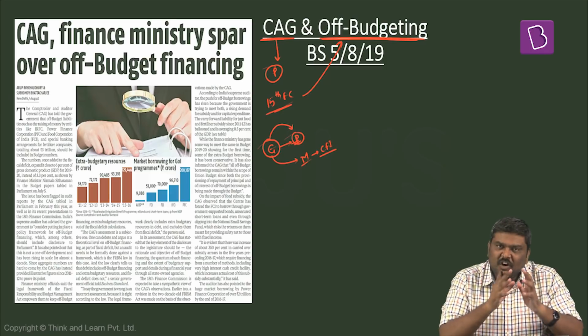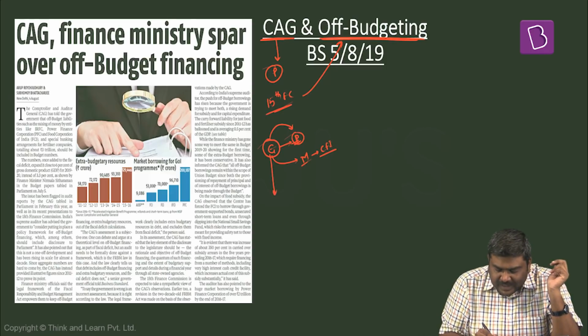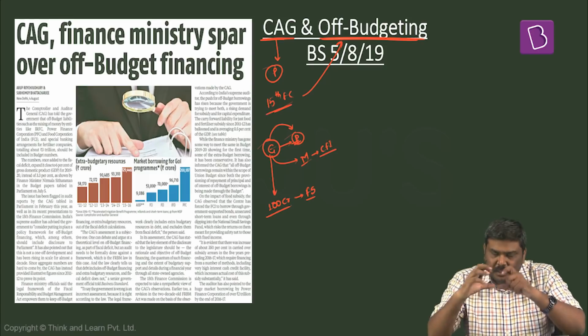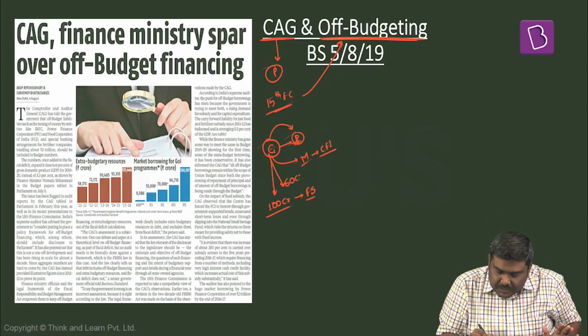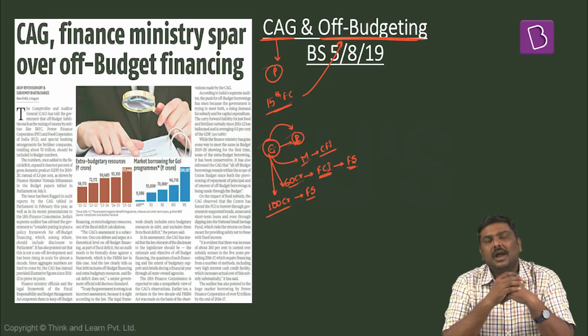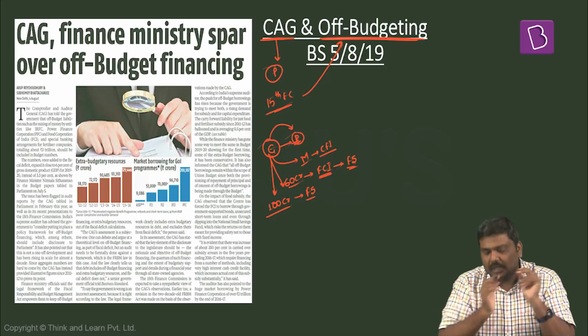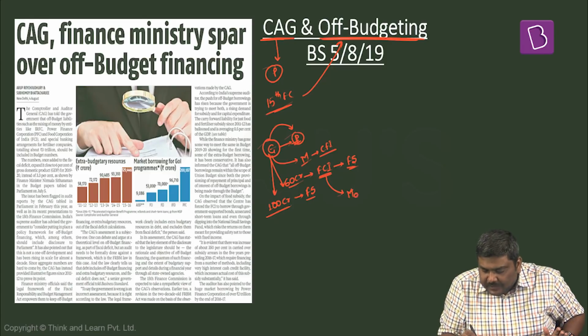Now, what happens in off-budget financing is this. Let's say Government of India wants to incur an expenditure of 100 crore rupees in the form of food subsidy. But in the budget, it basically allocates 60 crore rupees to FCI to incur in the form of food subsidy. And remaining 40 crore rupees will have to be borrowed from the market by FCI.